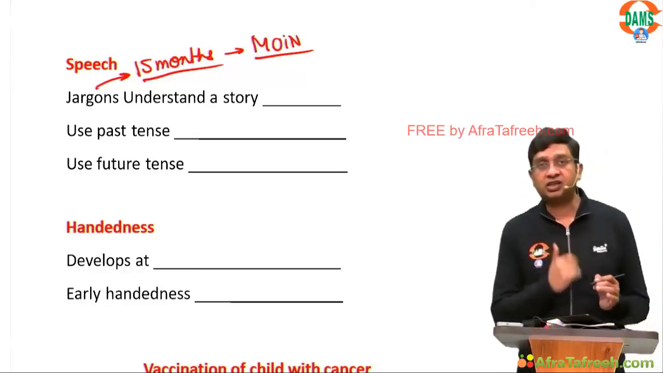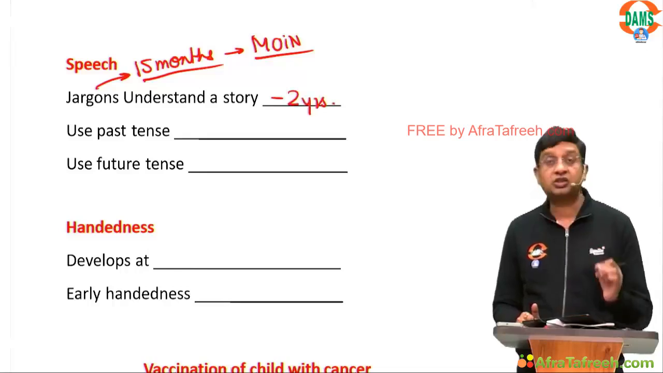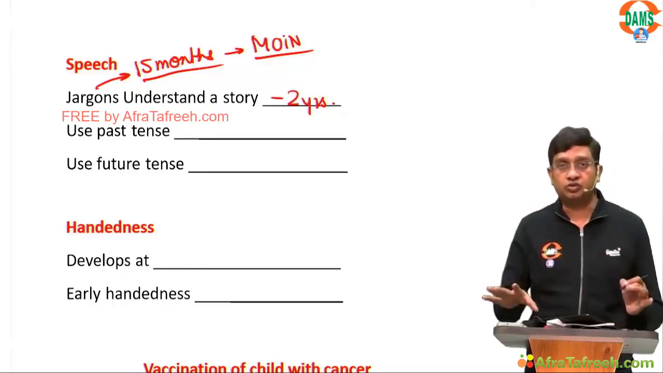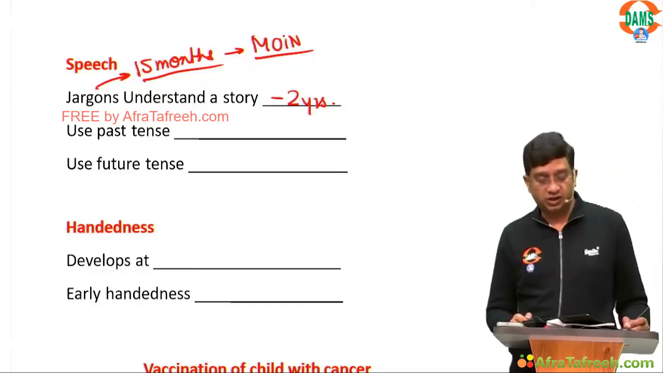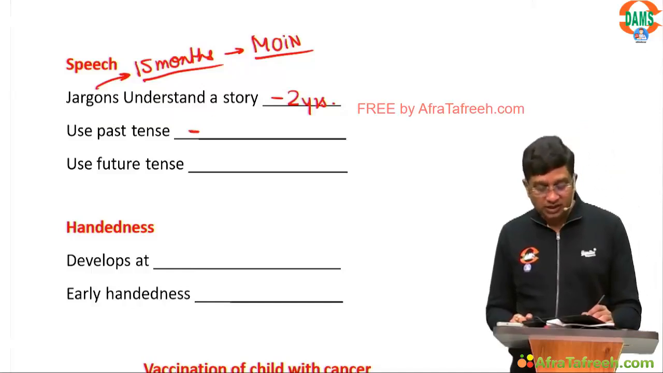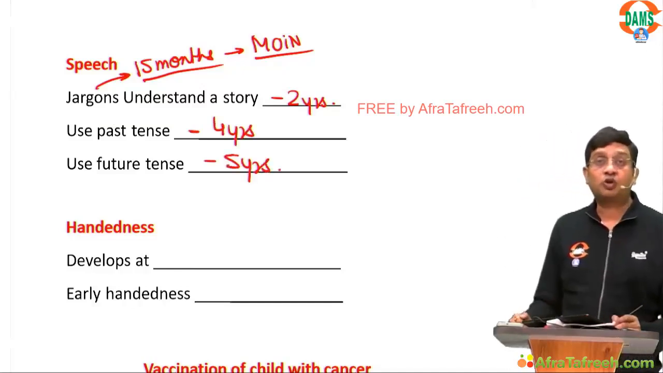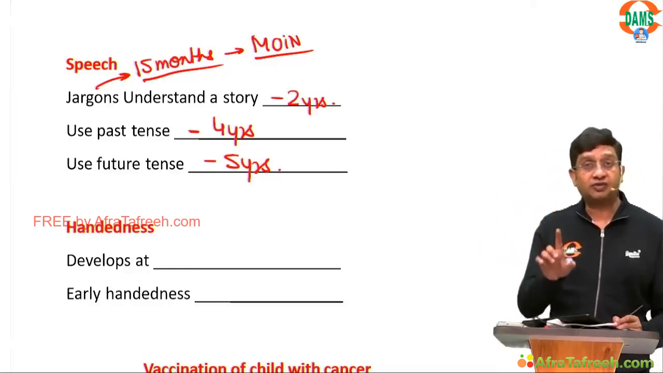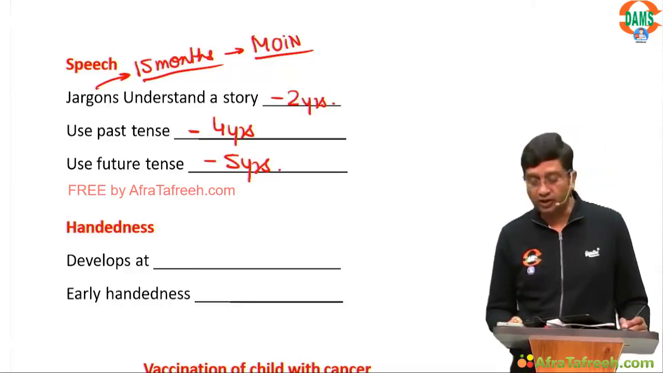Child can understand a story at the age of 2 years. So if you were telling a child stories before that, they were of no use. So if you want to make story in front of a child, child should be at least 2 years. Child can use past tense at the age of 4 years, use future tense at the age of 5 years. So if you just want to ask a child what you want to become when you grow old, at least ask after 5 years, because child can only use future tense after the age of 5 years.